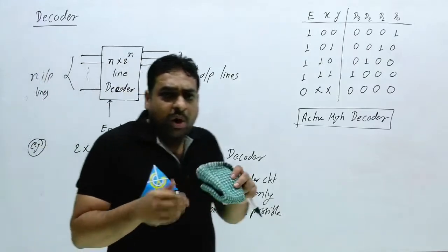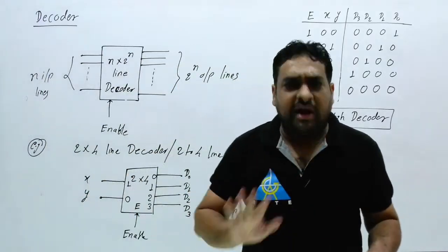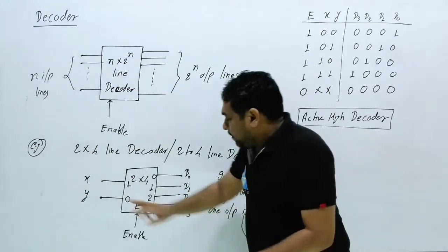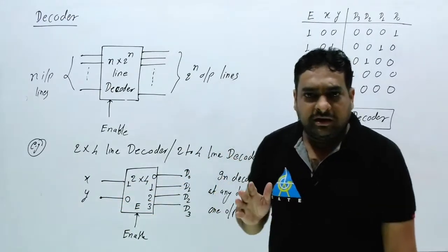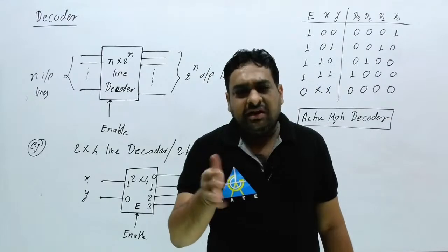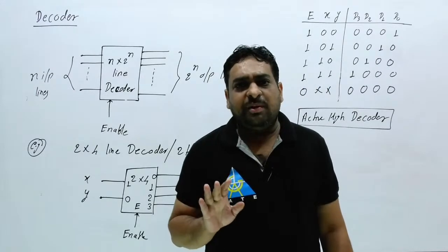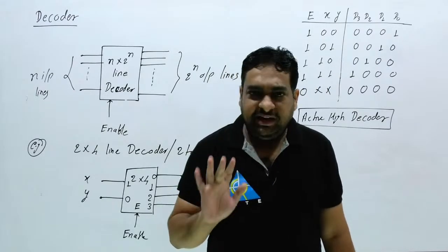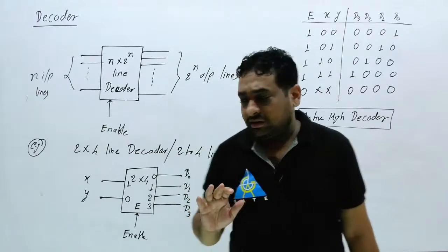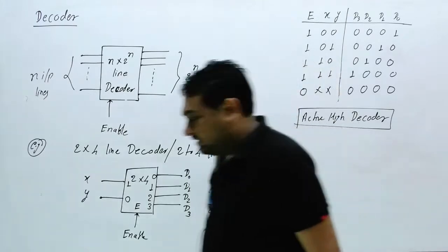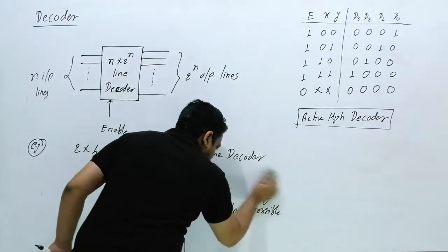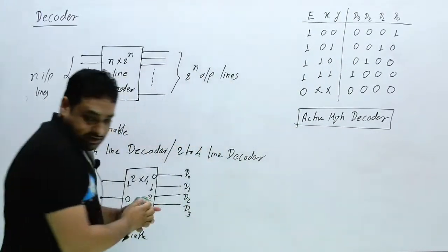So what is the decoder exactly providing you? Just think. For X and Y two inputs, how many maxterms or how many minterms can be possible? Four minterms can be possible. Which minterms? So what can I write here?